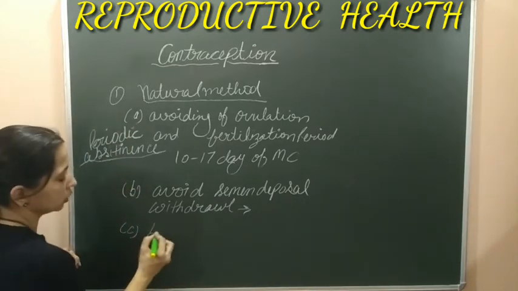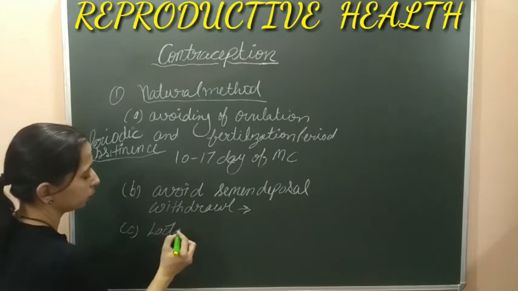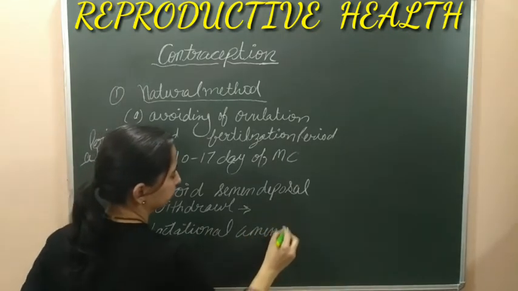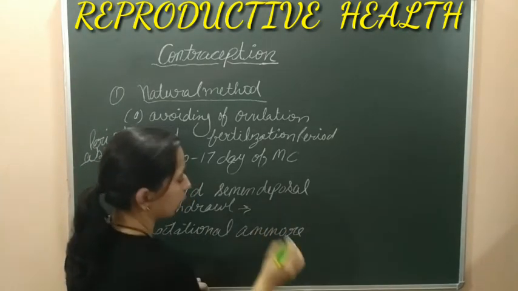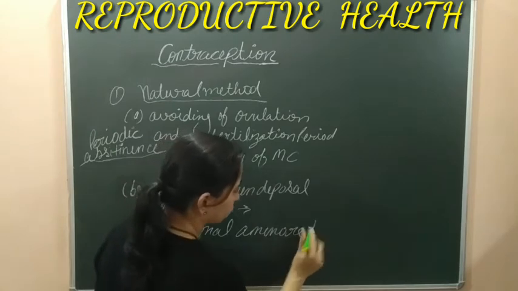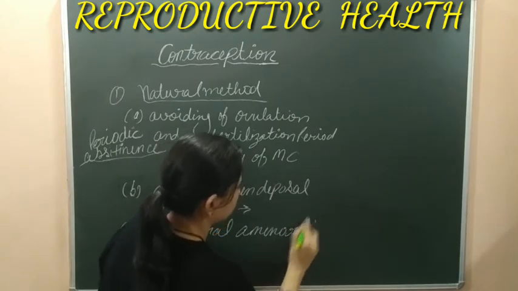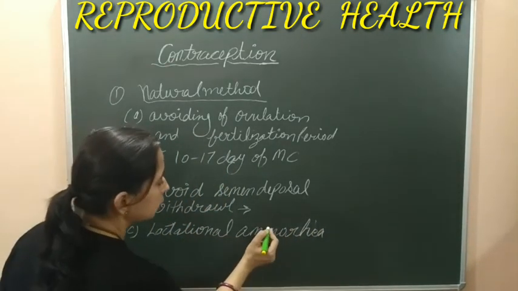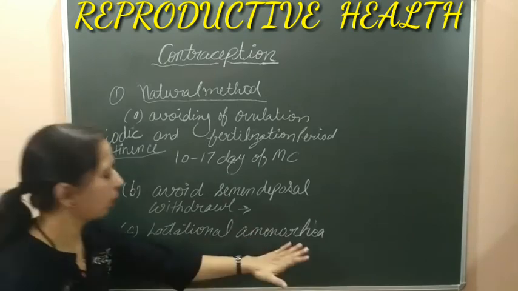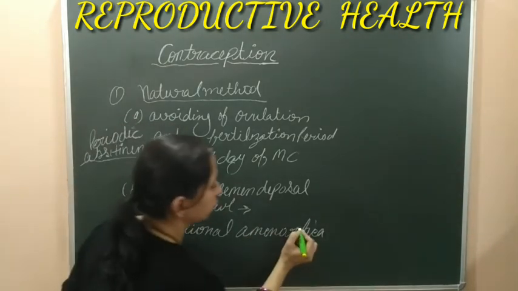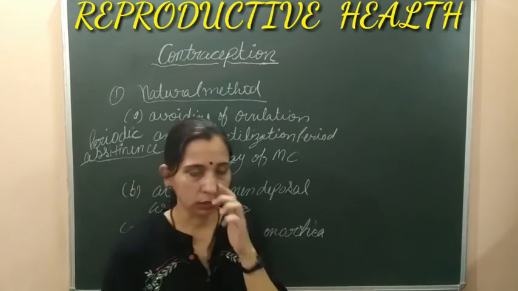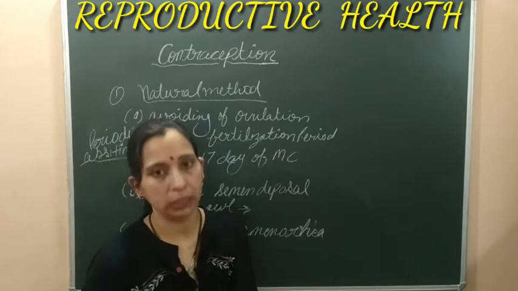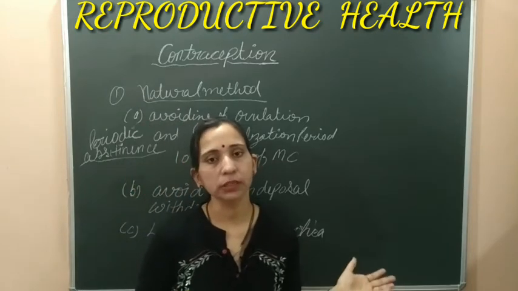The third way by which contraception can occur naturally is known as lactational amenorrhea. What does it mean? This is the time period after parturition. You know that after parturition, lactation starts, and at that time the menstruation cycle remains suspended. During the lactation period, the menstruation cycle remains suspended.